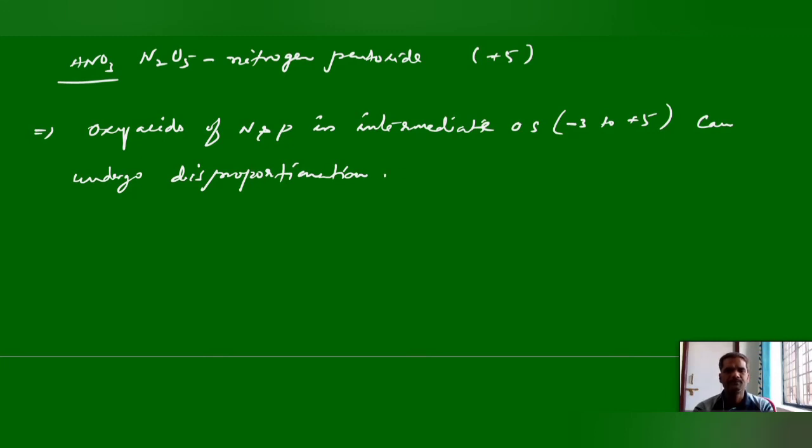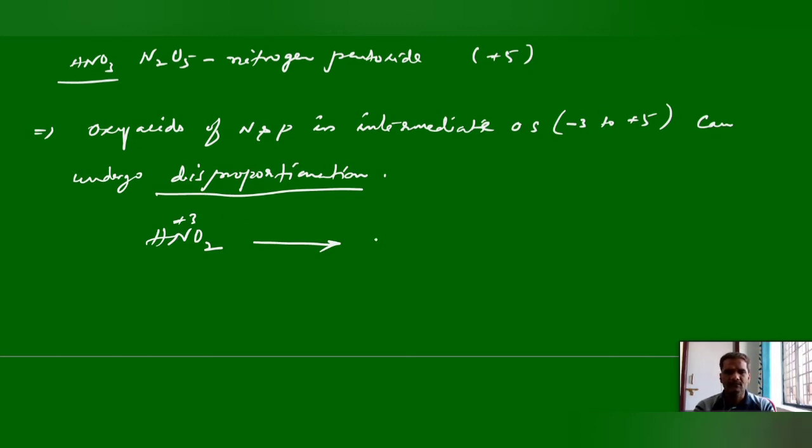Disproportionation means in a molecule the same element can undergo both oxidation and reduction. Example, let us take nitrous acid. Here nitrogen oxidation state is +3, so this is in between -3 to +5. Hence it can undergo disproportionation. In one compound the nitrogen oxidation state will increase, and in another product the oxidation state of nitrogen will decrease.